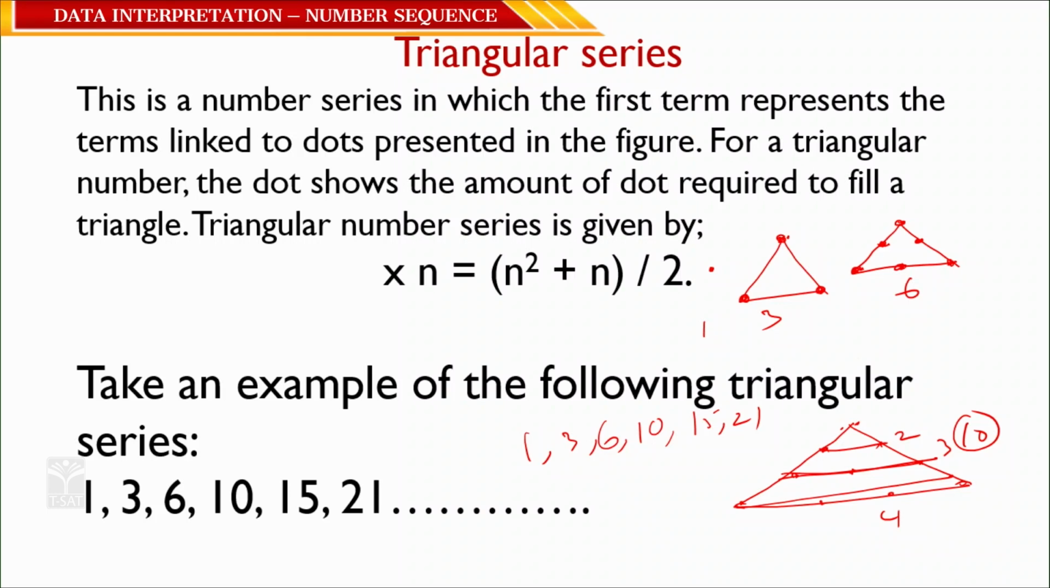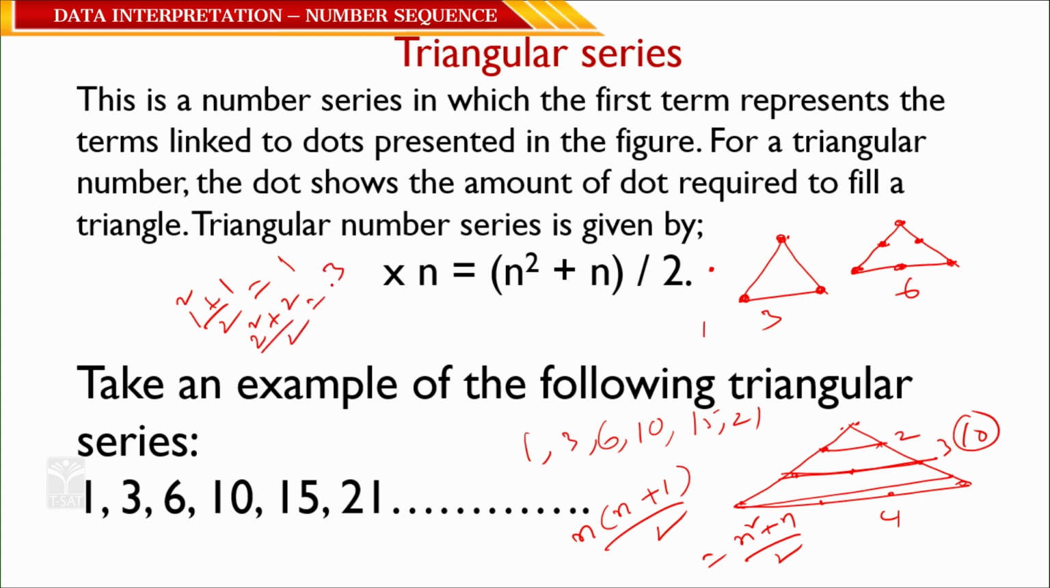That formula is n(n+1)/2, simply n of n plus 1 by 2, or you can say (n square plus n) by 2, because n times n is n square, n times 1 is n. Now, if you have any doubt, substitute the values. Substitute 1: 1 square plus 1 is 2, by 2 is 1, correct. Substitute 2: 2 square plus 2 is 6, 6 by 2 is 3, correct. Take 3: 3 square is 9, 9 plus 3 is 12, 12 by 2 is 6, correct. 1, 3, 6.